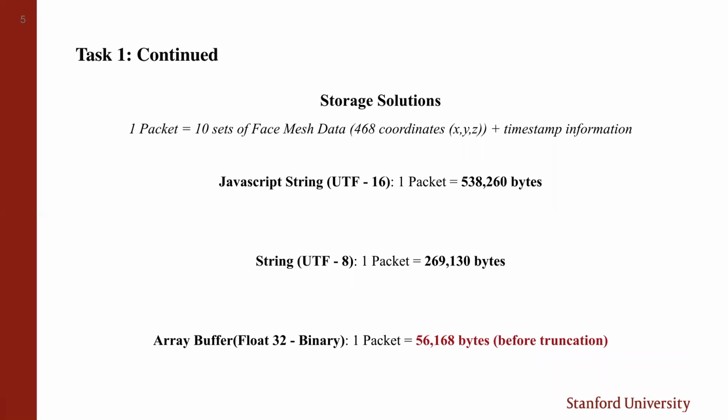An array buffer storage solution is necessary because storing one packet as a string would have used 538,260 bytes because UTF-16 encodes 2 bytes per each character. Using the float32 array buffer solution, we only use 56,168 bytes because it uses 4 bytes per every float32 or decimal number in the array buffer per packet. Not to mention that this is before truncation of the decimals in each packet in order to reduce precision by a slight amount, but increase computational efficiency. By doing this, we can expect further improvements around the magnitude of 1/2 the current consumed bitrate. After these improvements, the buffer bitrate will be 5% of the string representation bitrate.